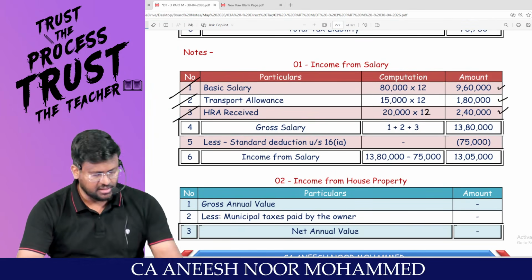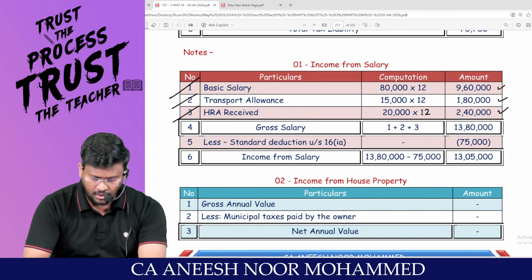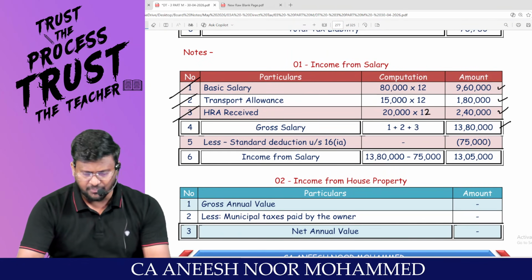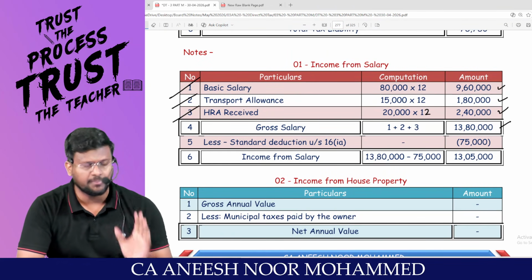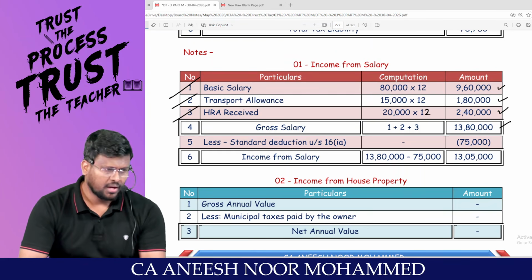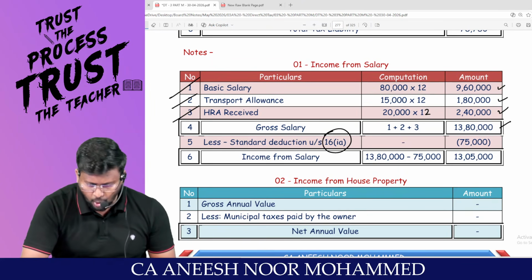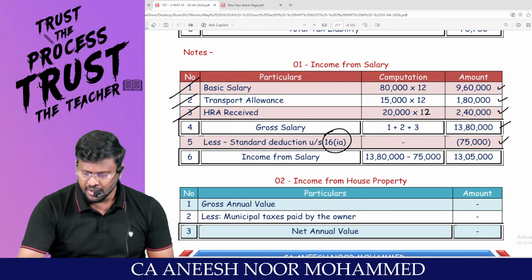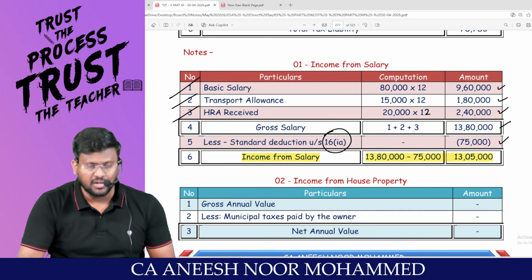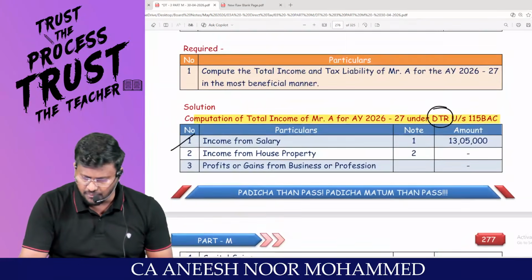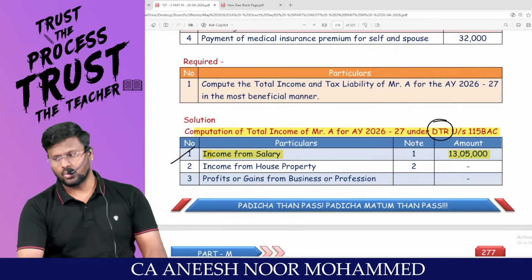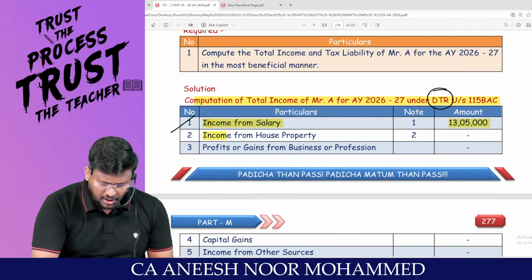So 9,60,000 plus 1,80,000 plus 2,40,000 comes to 13,80,000 is the gross salary under the what tax regime? Default tax regime. You tell me default tax regime is I love you da or I hate you da? I love you da. Hence the government will give you more deduction, 75,000 you can claim. So from 13,80,000, if 75,000 standard deduction goes, means 13,05,000 is the taxable income from salary. That's what income from salary, 13,05,000. Any problem to you? No, sir. Come on, man. Income from house property.